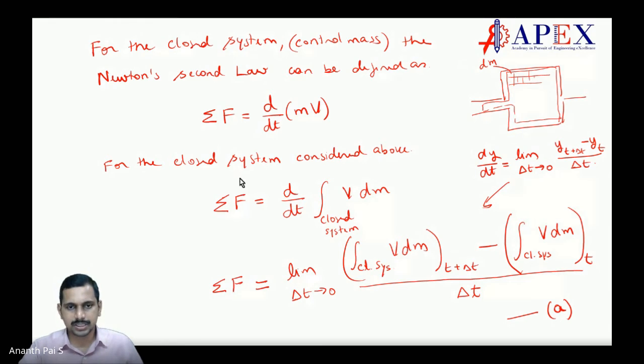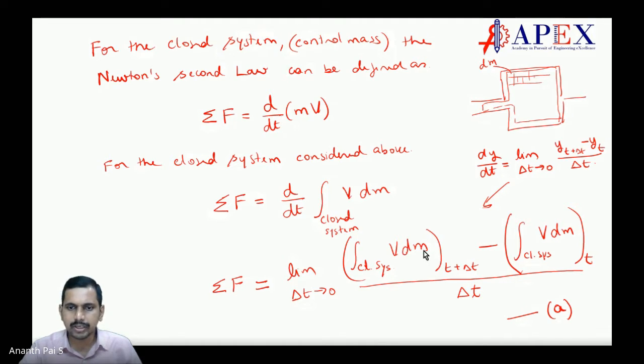All the laws of physics are explained for control mass. So sigma F is equal to d by dt of mv for control mass, correct? Now for the closed system, consider sigma F equals d by dt of integral v dm. The definition of d by dt is like dy by dt is limit delta t tending to 0 of y at t plus delta t minus y of t, divided by delta t. It's the definition of differentiation, right? Using that definition, sigma F is equal to the closed system integral of v dm at t plus delta t minus the closed system integral of v dm at t.